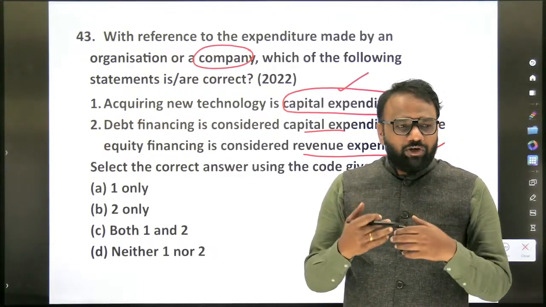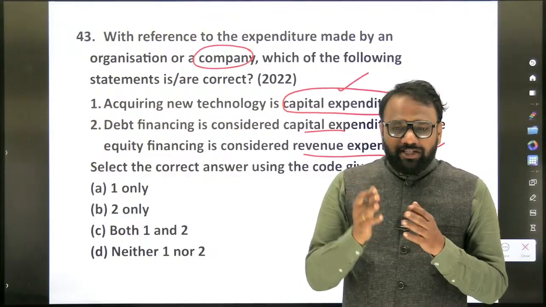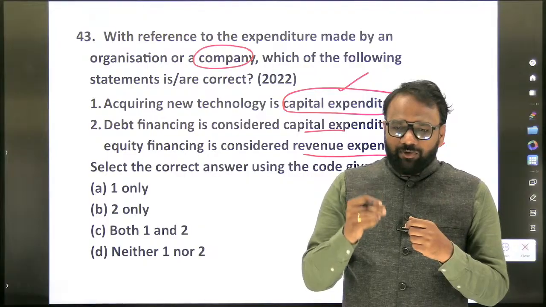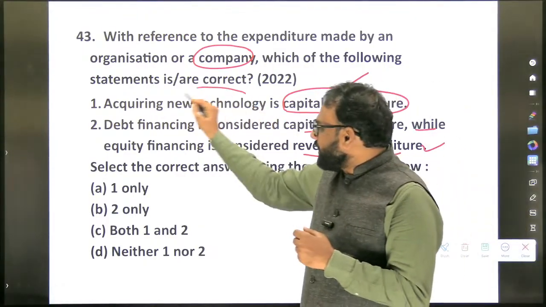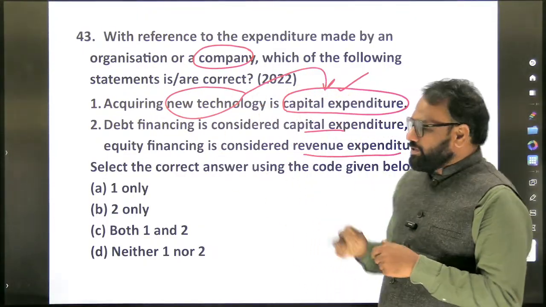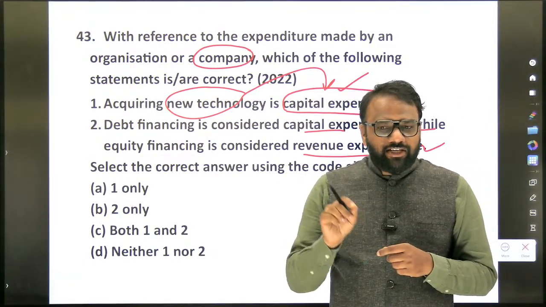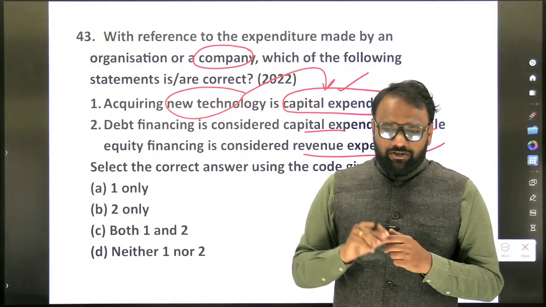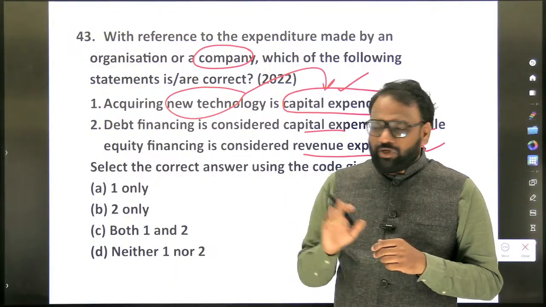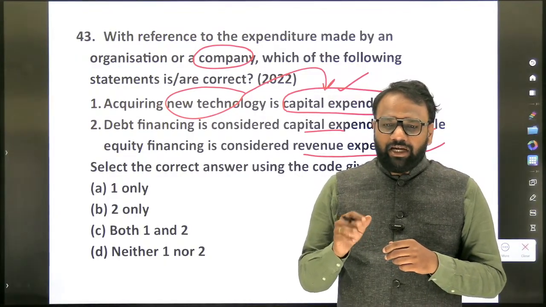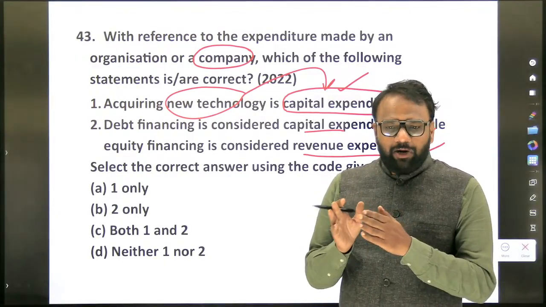No. The acquired technology will benefit you in the long term. So hence the technology is considered as a what? Whatever you spend on the technology is considered as what? Capital expenditure. So acquiring new technology is part of capital expenditure. Okay. Now acquiring a patent, whether it is considered as part of revenue expenditure or capital expenditure? Capital expenditure. Okay. So it may be a patent or new technology or any other intellectual property also, it is considered as part of capital expenditure.